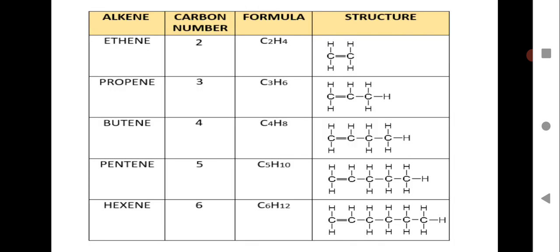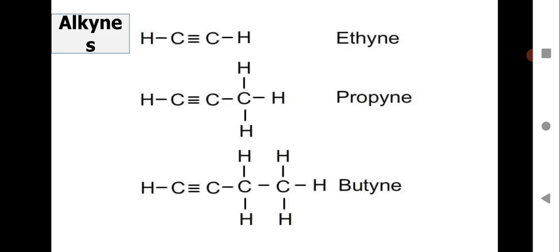So this is how you can get a series of alkenes. Here we have shown till hexene. Similarly for alkynes, I have shown only 3 over here. You can go ahead and show more. So it will start with ethyne, triple bond between the 2 carbon atoms. Propyne, again 3 carbon atoms, and 2 of the carbon atoms will show a triple bond. Butyne will have 4 carbon atoms in the straight chain, again 2 carbon atoms will show a triple bond. So this is a series of alkynes.